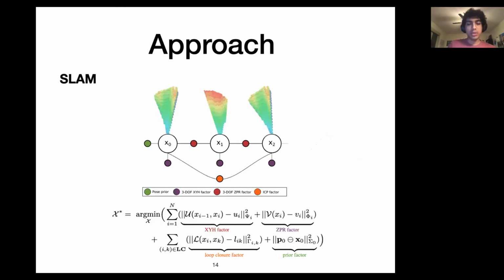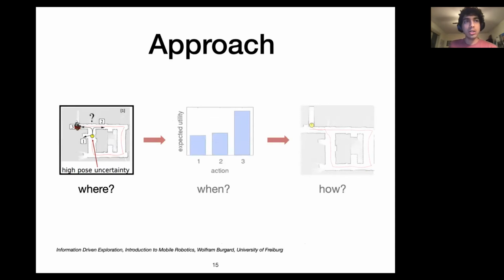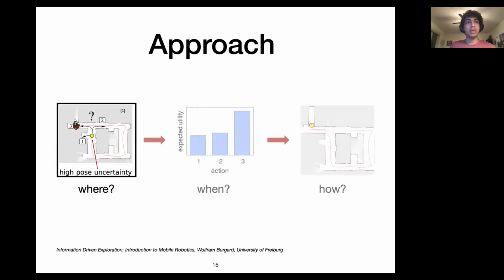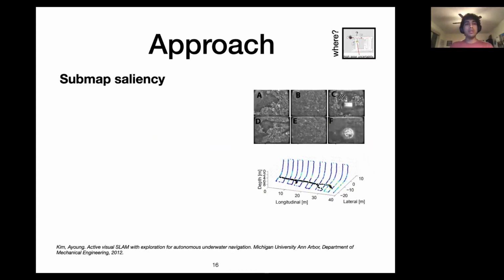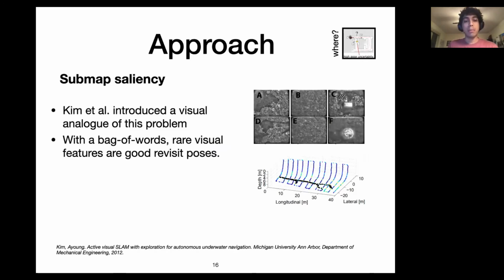Our pose graph is similar to that of the virtual occupancy grid map framework, where we have ICP factors that constrain the vehicle poses in the pose graph. And these local submaps that you can see on the top are adjusted by rigid body transformations anchored to these base poses. All this works well in a passive SLAM framework, but given the active problem, we'd want to find out first, where do we go to bound our pose uncertainty? There's been a good deal of work in the visual analog of this problem, where Kim and others use a bag of words in an underwater visual environment.